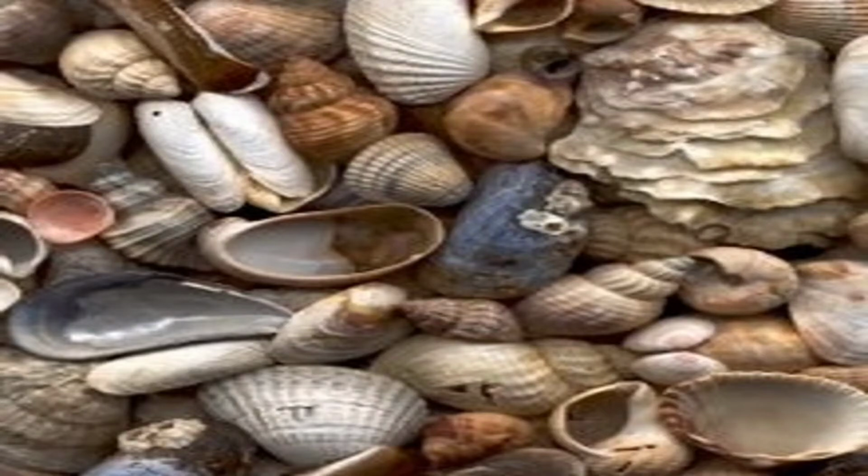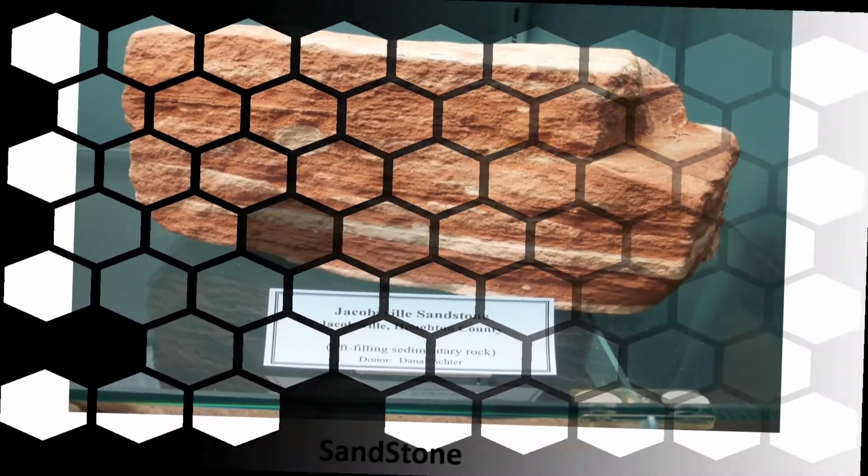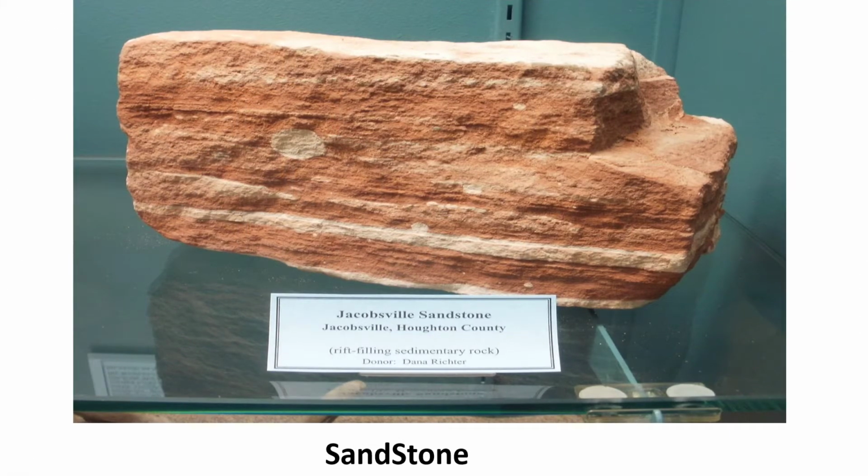Sometimes shells of sea animals also form sedimentary rocks. In some cases, dissolved minerals form sedimentary rocks. Sandstone, conglomerate, shale, and limestone are the types of sedimentary rocks. Let us discuss the types of sedimentary rocks.